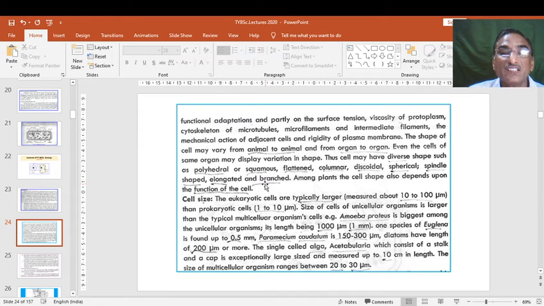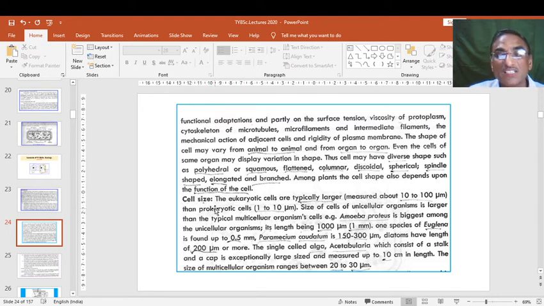These are the different types of cells. Among plants, the cell shape also depends upon the functions of the cells. Like animals, plants also show similarity according to their functions. This is about the first character. Now second, cell size.